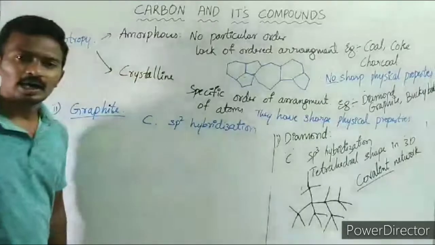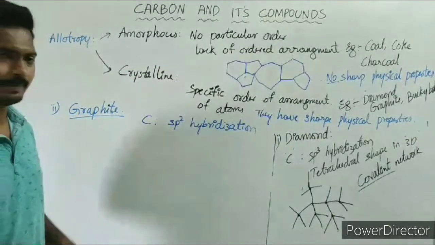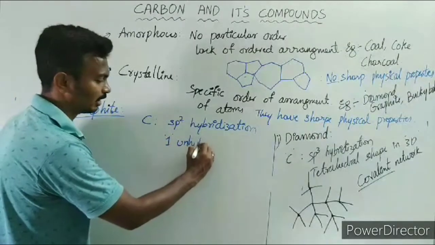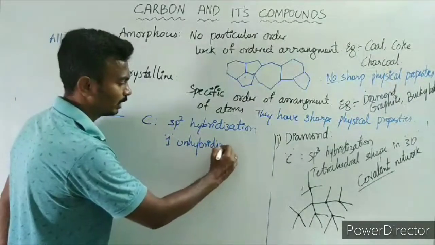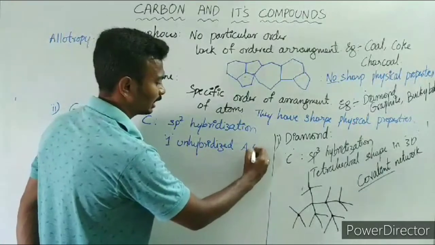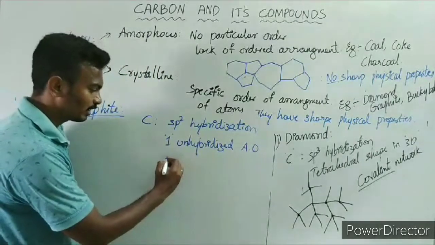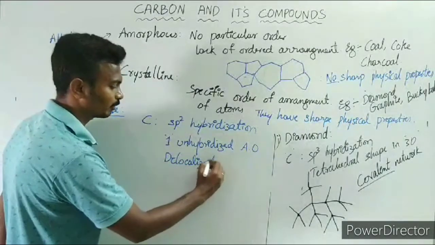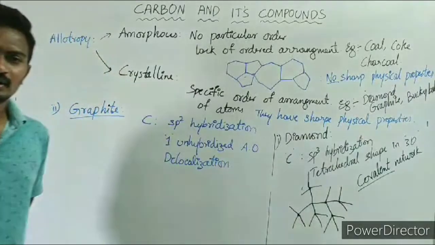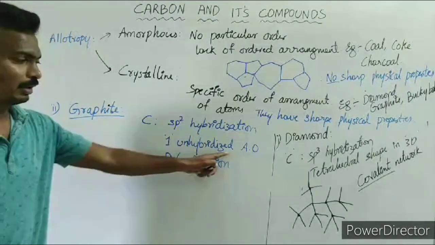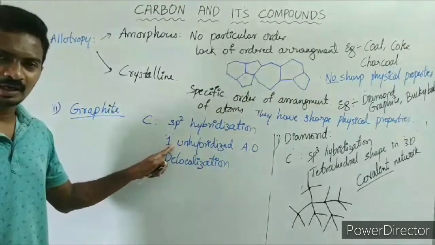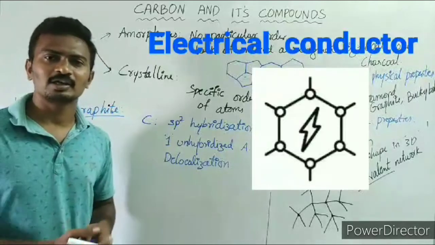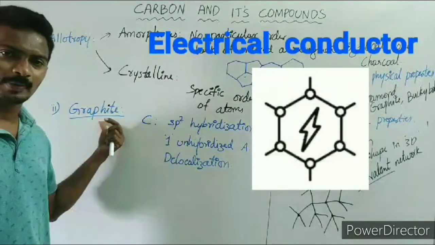Due to this sp2 hybridization, what will be there? One unhybridized atomic orbital, which undergoes delocalization. This delocalization of the one electron present in the unhybridized atomic orbital will give what kind of property?